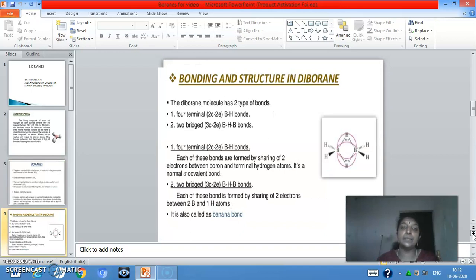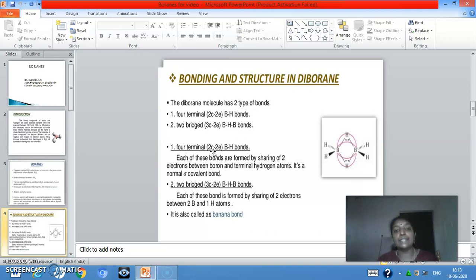Let me explain the bonding and structure in diborane. See, diborane is a typical example for borane, and this is the structure of diborane. Its formula is B2H6. In diborane, two types of bonds exist. The first one is a two-centered, two-electron B-H bond, and the second type is a three-centered, two-electron B-H-B bond. Let me explain one by one.